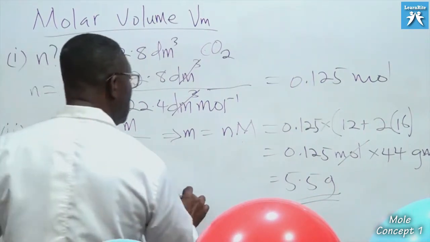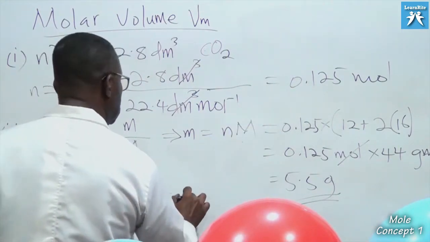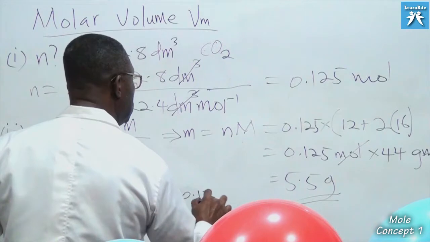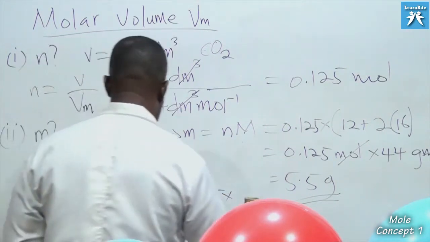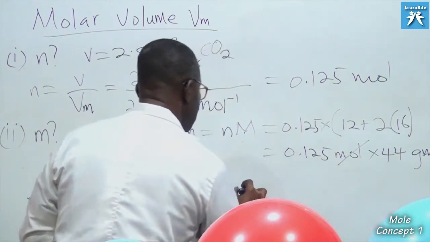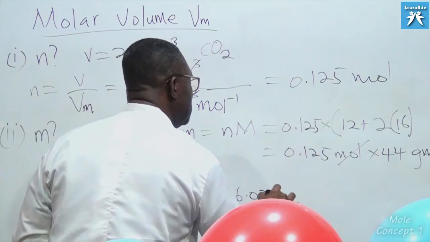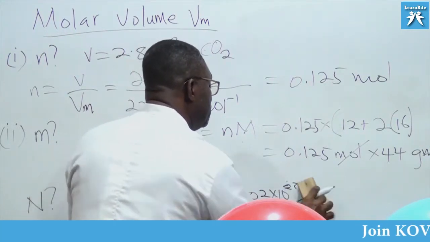So simply, our small n was 0.125 times 6.02 times 10 raised to the power 23.